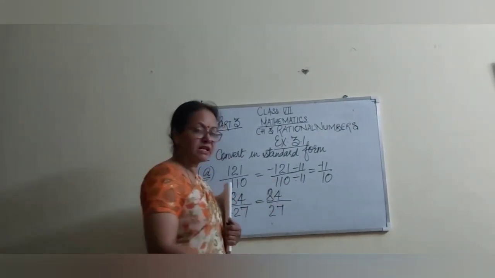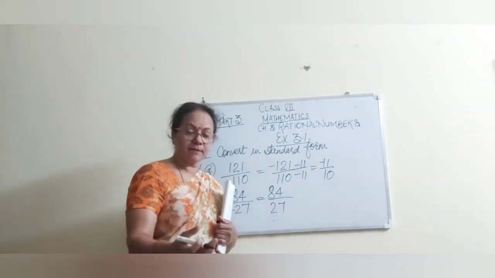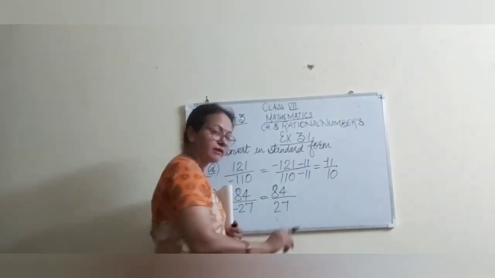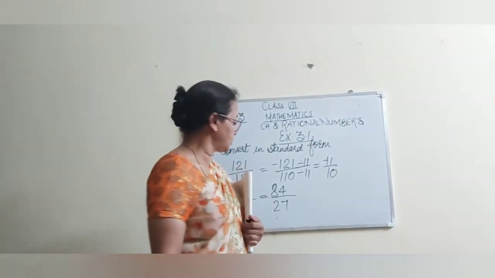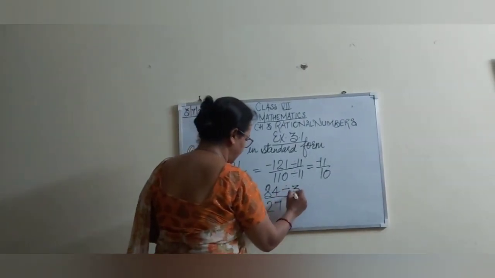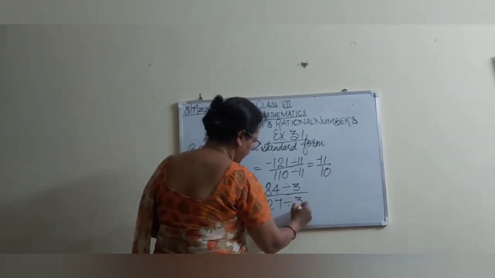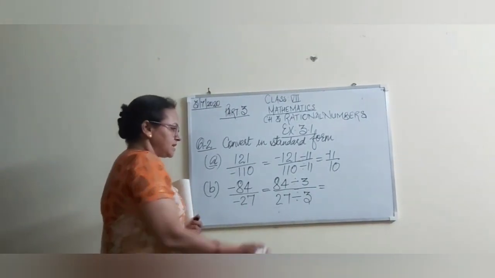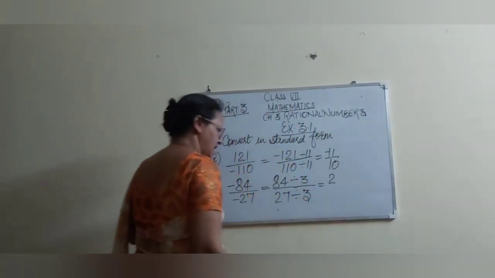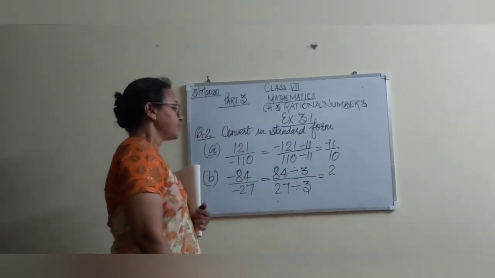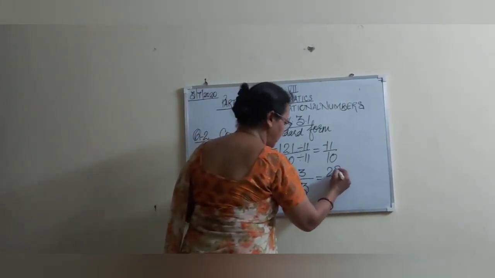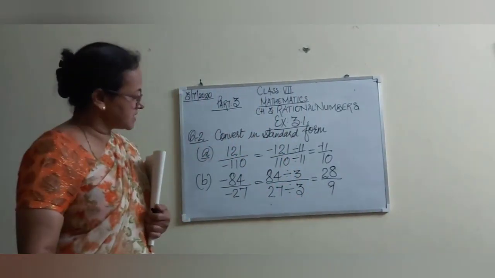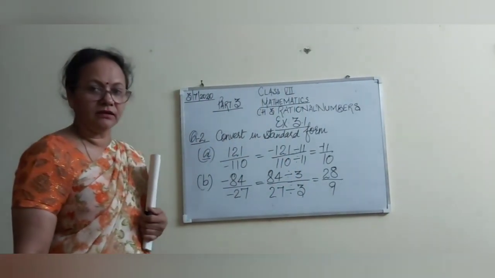What is the sum? 8 plus 4 is 12. 12 is a multiple of 3, so the number will be divisible by 3. And what is 2 plus 7? 9. 9 is also a multiple of 3, so we can divide by 3. Both numbers will be divisible by 3. Is it clear? Now 84 divided by 3: 3 eights are 24. And 3 nines are 27. This is the standard form of the number.